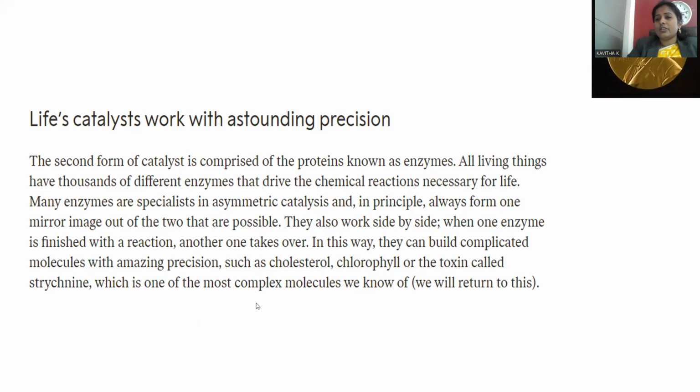Everybody is aware cholesterol is a very large molecule, and chlorophyll is also a biomolecule which exists in plant material. Chlorophyll is the green color pigment which imparts the green color, and it is responsible for food generation by plant materials, the process called photosynthesis.